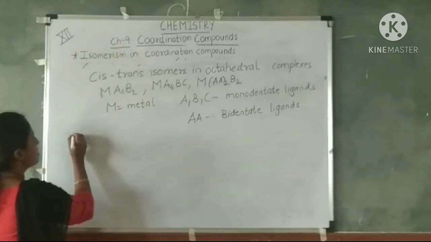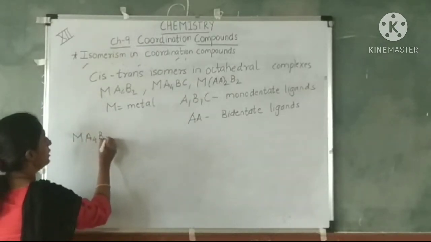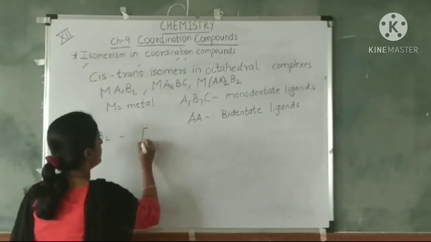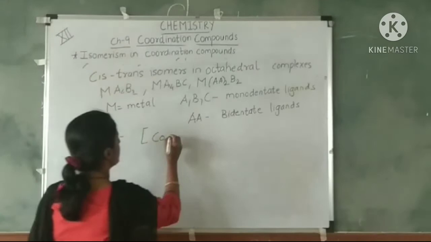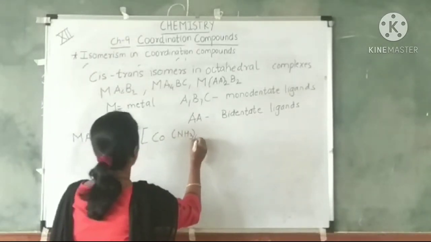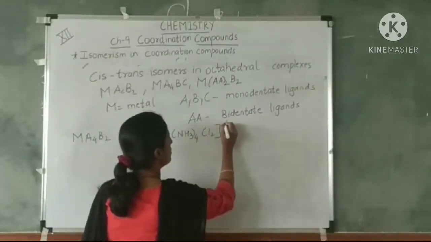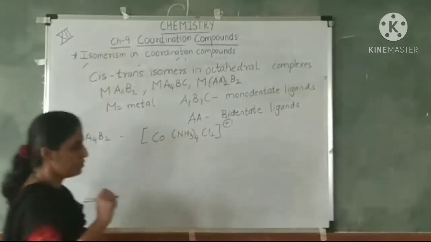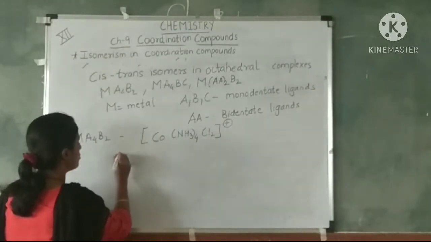Now let's start with the first example, Ma4B2. Here I will take the cobalt complex, ammonia 4, Cl2 with plus charge.